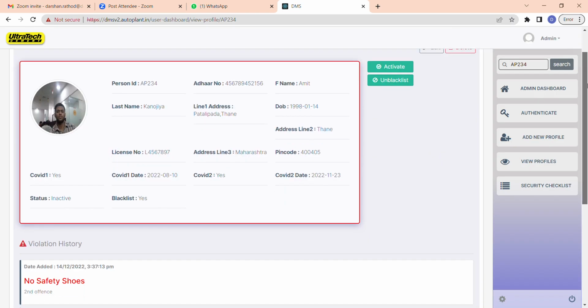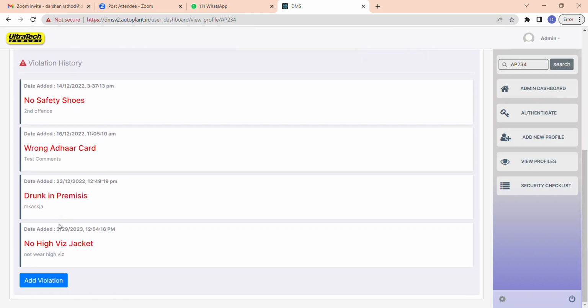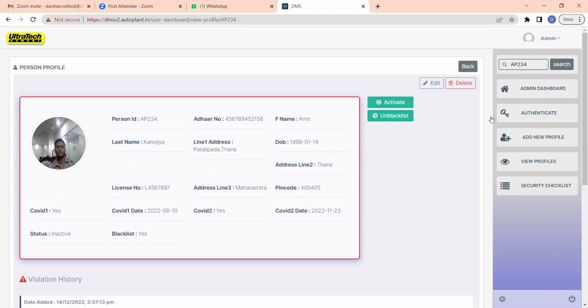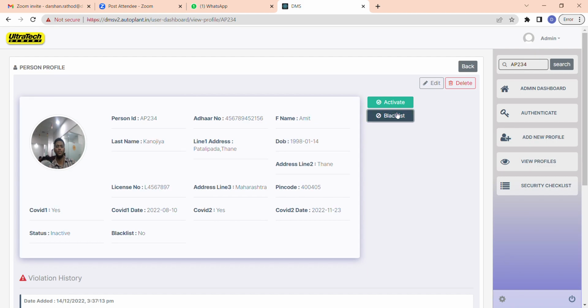So this would get saved, and you can see that on the 29th at 12:54 p.m. he had faced this violation. And you can see he's blacklisted. You can see the yellow one, he has been blacklisted because he has done many violations. If you want to unblacklist him, you just need to click on unblacklist. And if he has faced more than five violations, you need to click on blacklist.